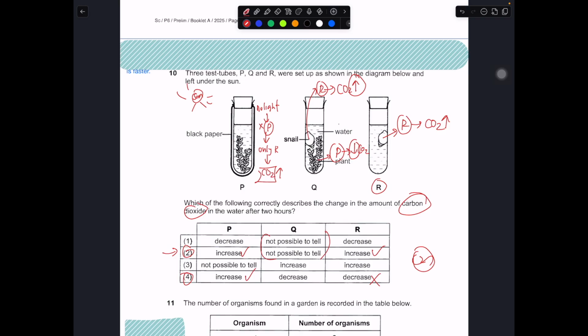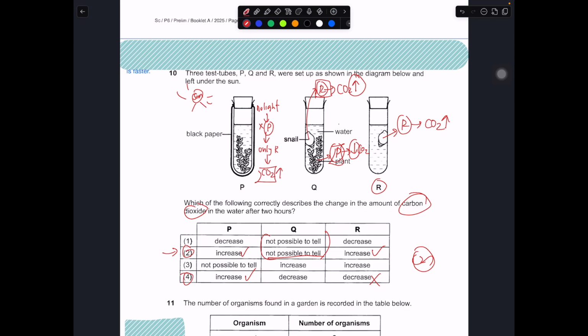So that's why it is not possible to tell for Q. We don't know at the end of the 2 hours whether the overall amount of carbon dioxide in the tube will go up or go down. We're really not sure because we can't tell which process is faster, whether the rate of respiration of the snail is faster or the rate of photosynthesis of the plant is faster.